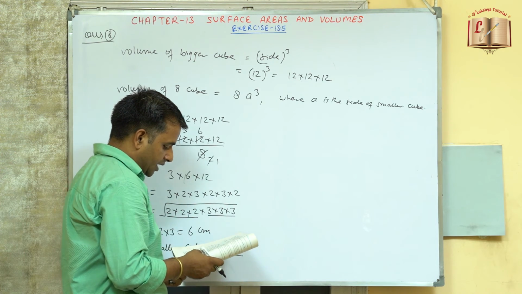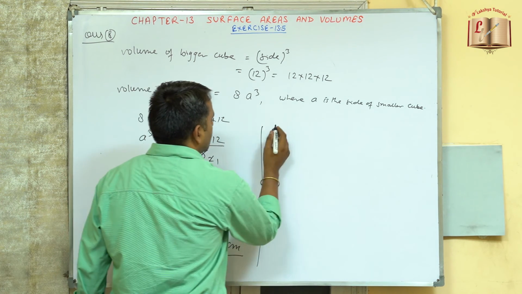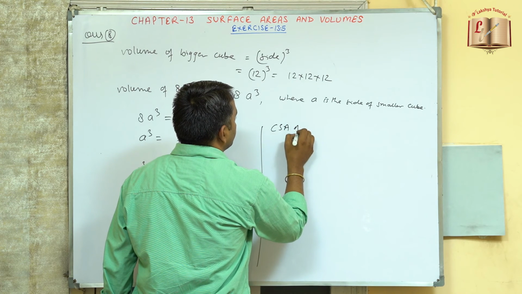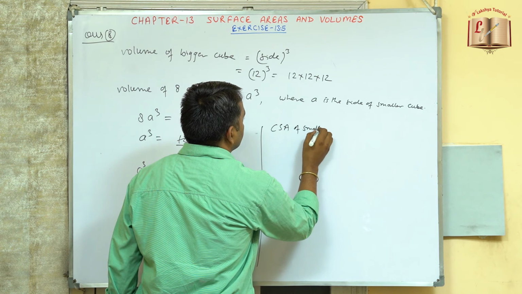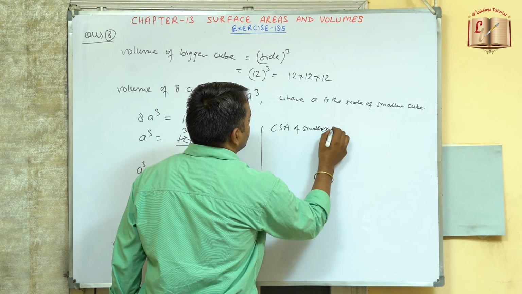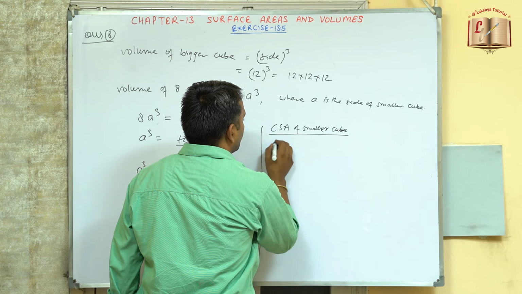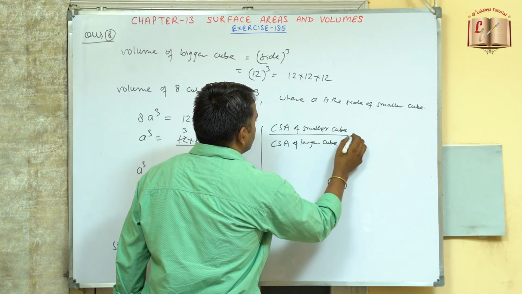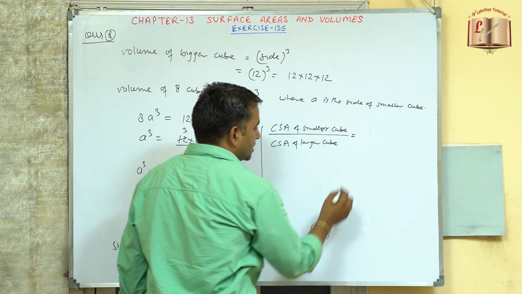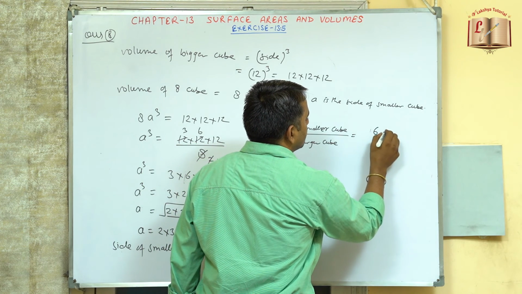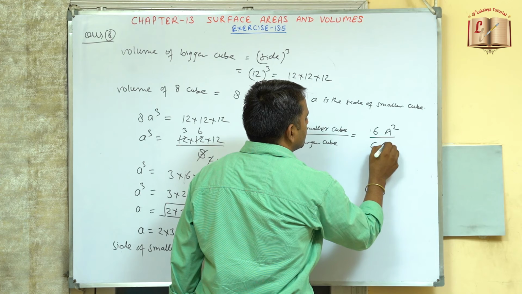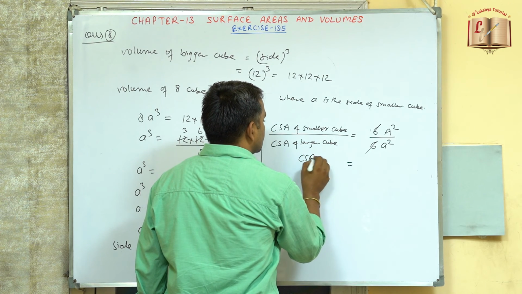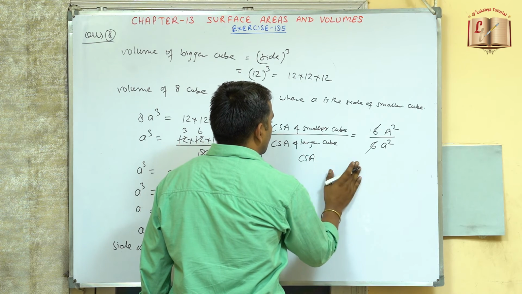Also find the ratio of their surface areas. So now the surface area of the smaller cube divided by the surface area of the larger cube. So this will be equal to 6a square divided by 6A square. So 6 cancelled.